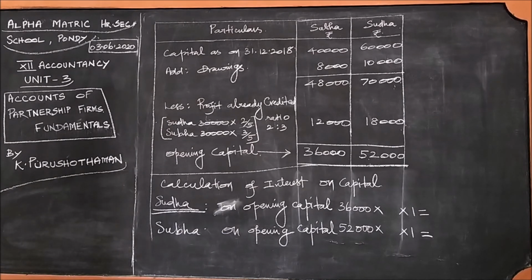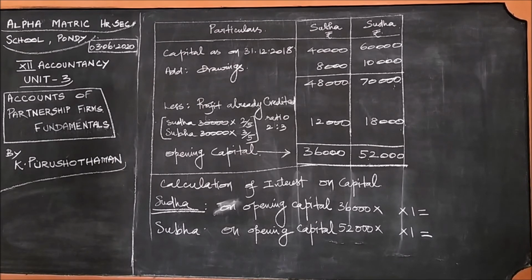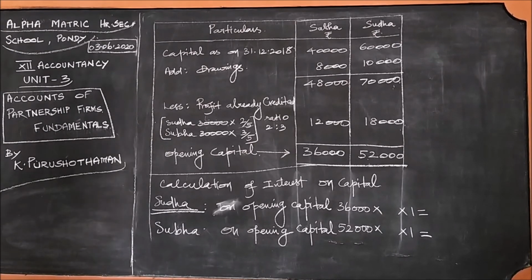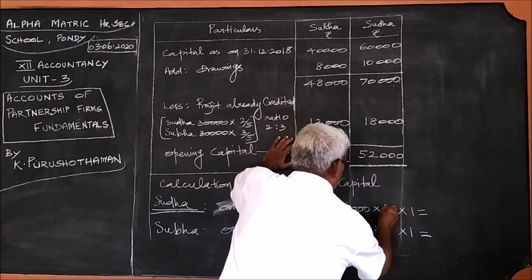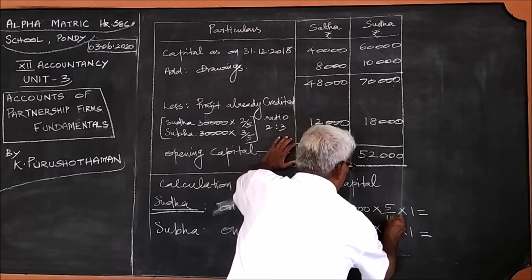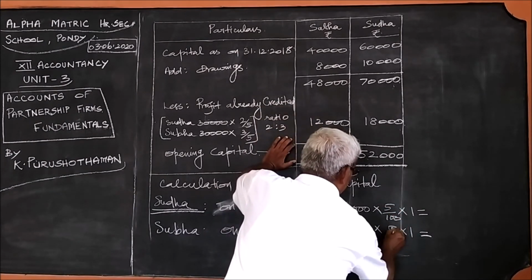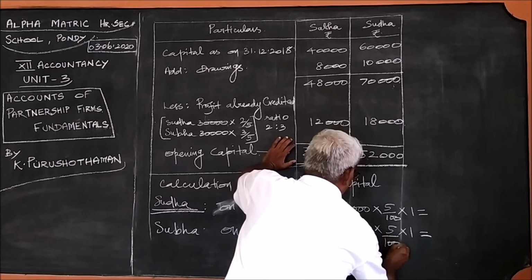The rate of interest given in this problem is 5% per annum. So it is 5 by 100 in both cases.